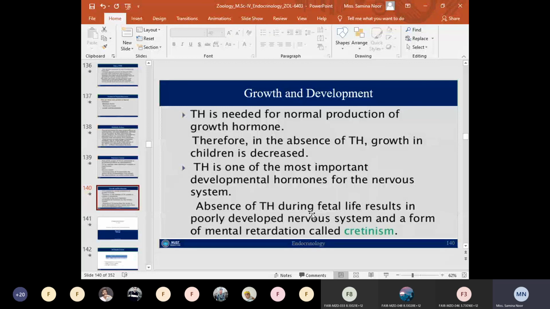So the absence of the thyroid hormone during the fetal life results in a poorly developed nervous system and a condition of mental retardation, which is known as cretinism. So when thyroid hormones are absent during the fetal life, a disorder appears which is known as cretinism, and cretinism is related to mental retardation.